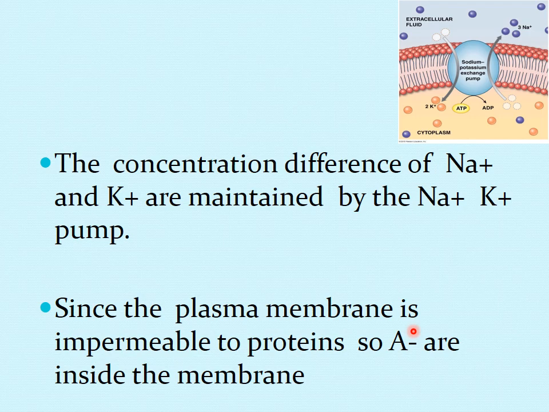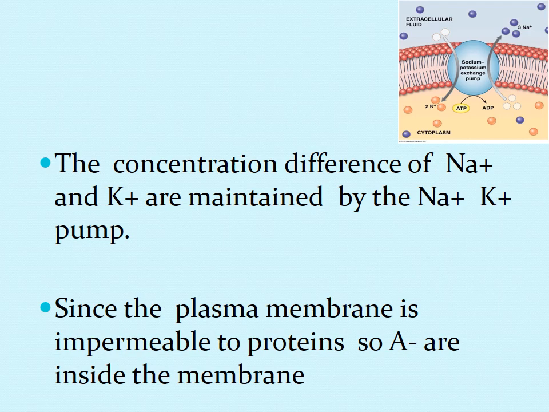What is the function of the sodium potassium pump? It pumps 3 sodium out and 2 potassium in. So the sodium which is moving inside down the concentration gradient is pumped back against the gradient by the sodium potassium pump, which pumps 3 sodium out and 2 potassium in. So the concentration gradient is maintained by the sodium potassium pump, which is very important for the generation of RMP. For the generation of RMP we need the concentration difference, and this concentration difference is really maintained by the sodium potassium pump.